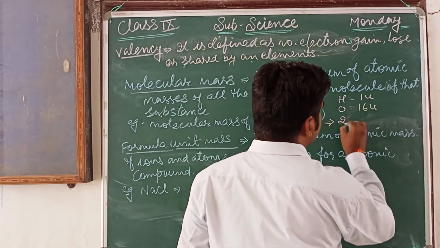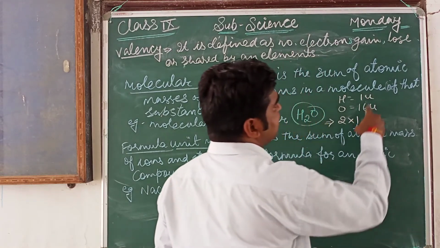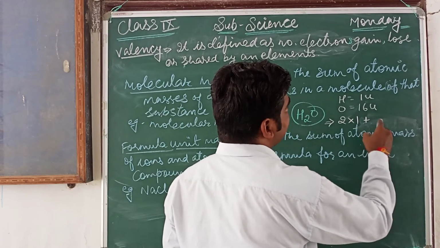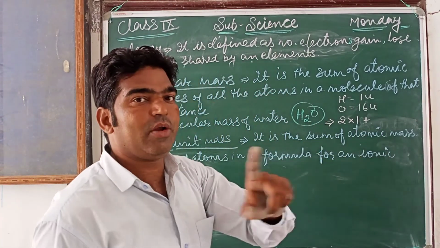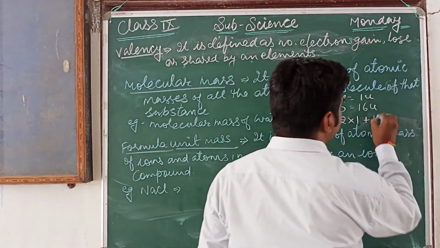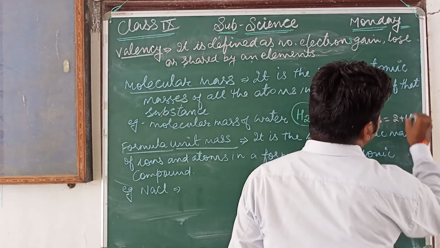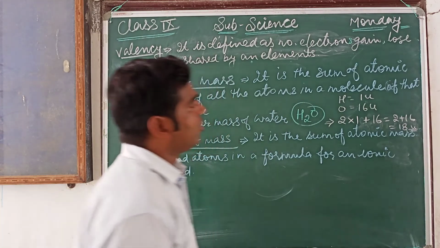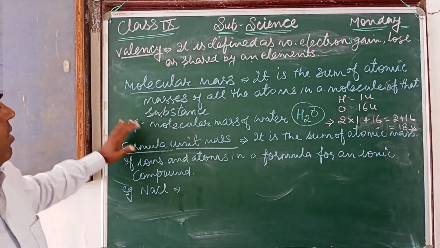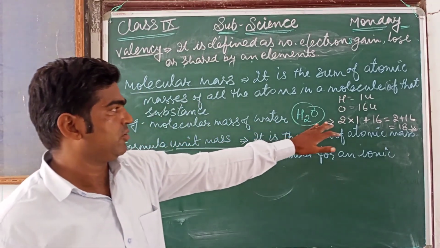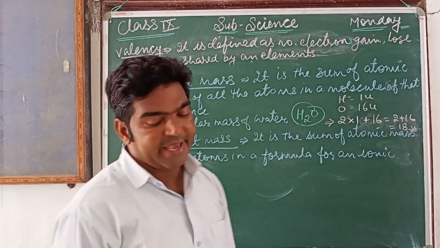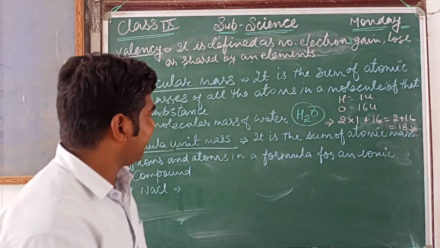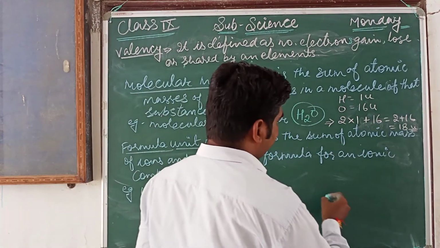So 2 into the mass of hydrogen, which is 1 unit, means 2, plus the oxygen atom, how many here? Only 1 atom. So 16. So it's 2 plus 16, totally 18 units. Means the total molecular mass of water is 18 units.